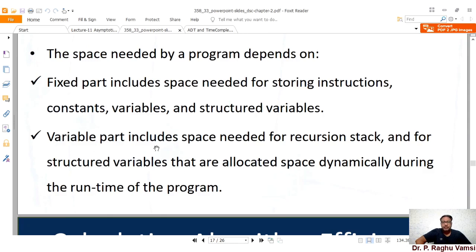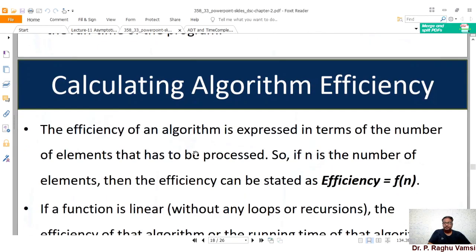The first one is the fixed part. If you declare a variable or initialize a variable, all these things are fixed parts. The variable part means dynamic in nature, like space needed for the recursion stack and for structured variables that are allocated space dynamically, with the help of malloc or calloc functions during the running of the program. Based on this, the space and time complexity is defined.